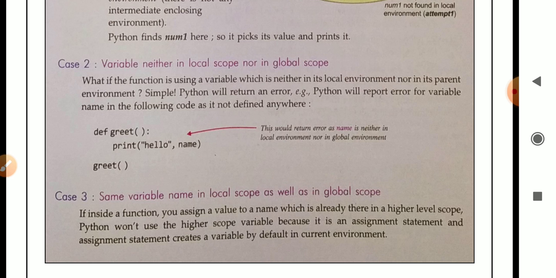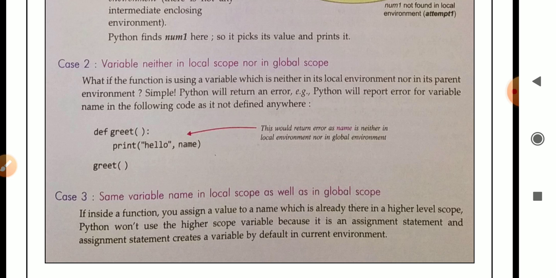So when the Python interpreter searched for that variable, it found it inside the parent environment, the global environment, and took its value. But in case 2, the variable is not present inside the local scope and not in the global scope.